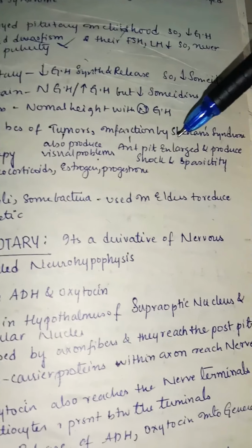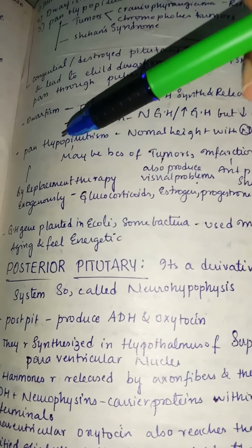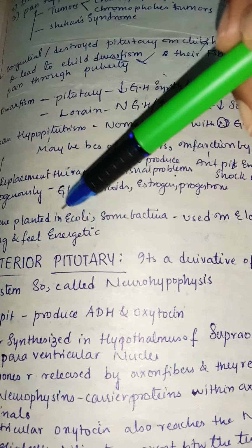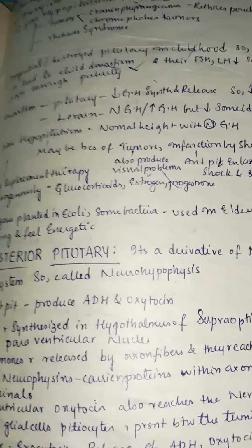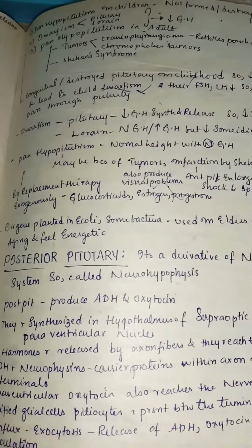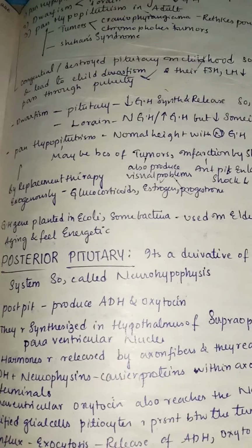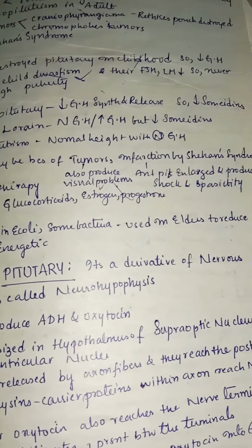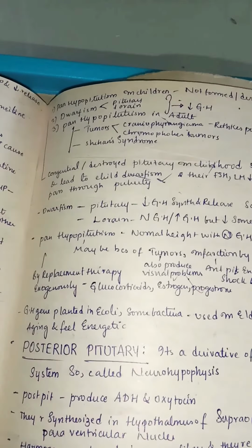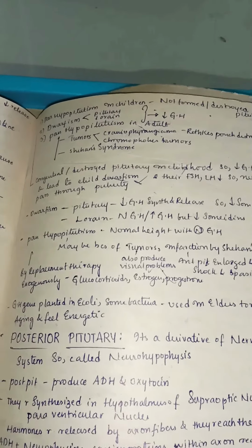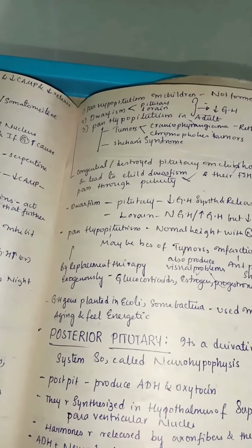Tumors produce visual problems. With infarction by Sheehan syndrome, the enlarged anterior pituitary produces shock and spasticity. By replacement therapy, exogenously you can give glucocorticoids, estrogen, and progesterone, because they do not have these hormones, right? So we need to give them exogenously, as they are not able to produce them since the anterior pituitary is blocked. The growth hormone gene is planted in E. coli nowadays. Some bacteria are used in adults to reduce aging and feel energetic. Even adults are using this nowadays to feel energetic and have lean body mass. So this is all about growth hormone and the anterior pituitary. Next we'll talk about the posterior pituitary.